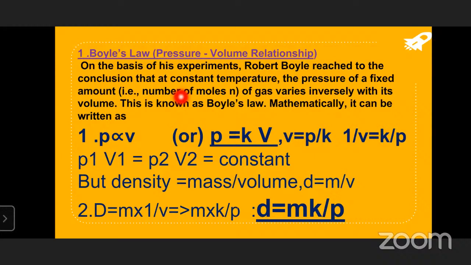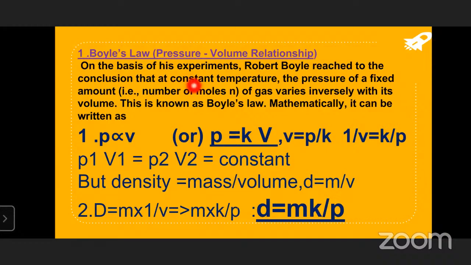So if the volume is going to be changed, definitely the pressure is going to change. In which manner? In a directly proportional manner. That is, if volume increases, the pressure is going to increase in the similar manner. Vice versa, if it decreases, the pressure is also going to decrease. If the amount of the gas increases, the pressure also increases, and if the volume is reduced, the pressure is also reduced. That's why we are getting the relation at constant T. Why? Because at constant temperature, clearly we have mentioned it here.